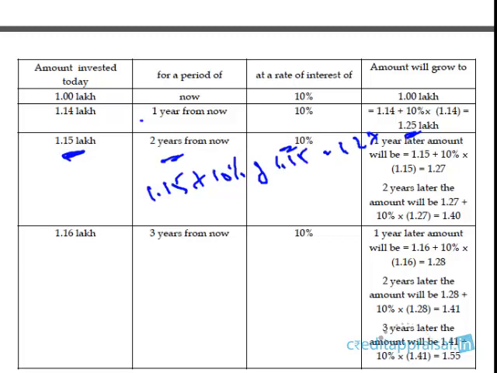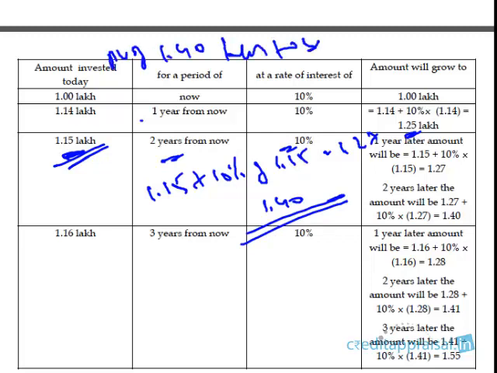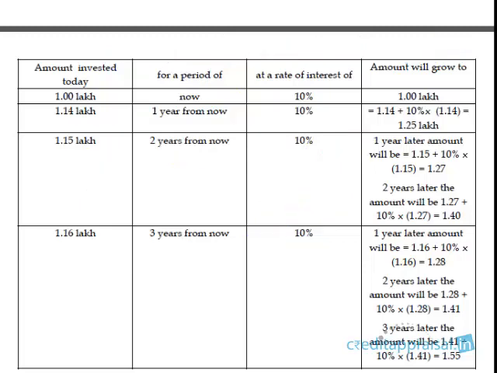Then if you reinvest that 1.27 at 10%, you get 1.4. So 1.15 grows to 1.4 two years from now. In other words, the present value of 1.4 lakhs to be received 2 years from now is 1.15 lakhs.